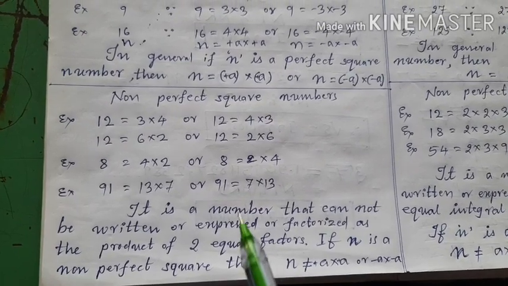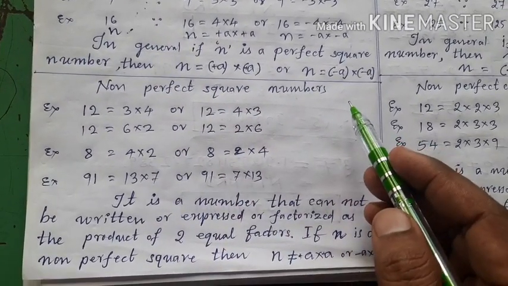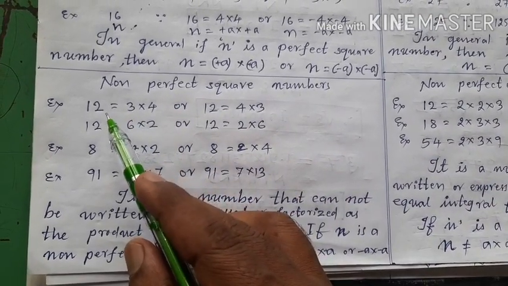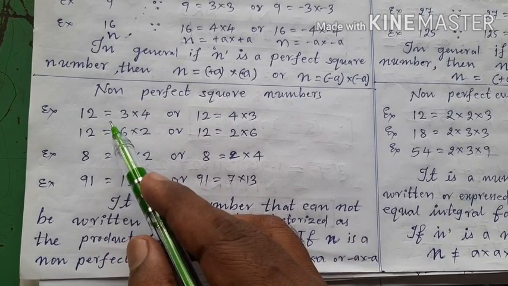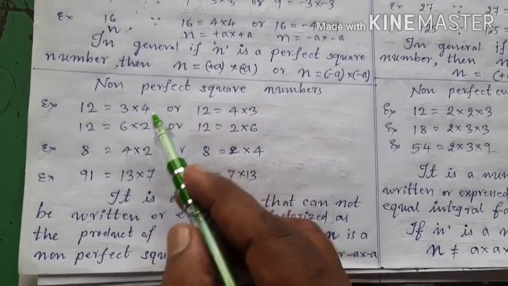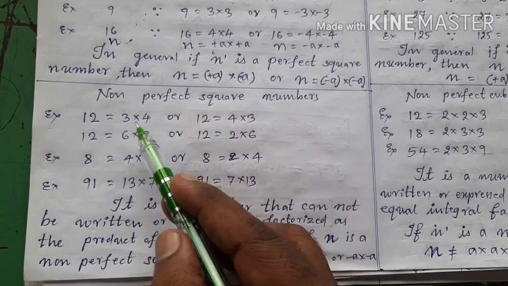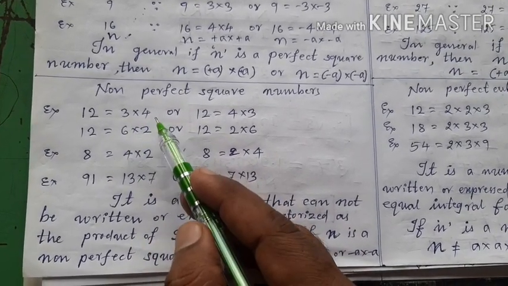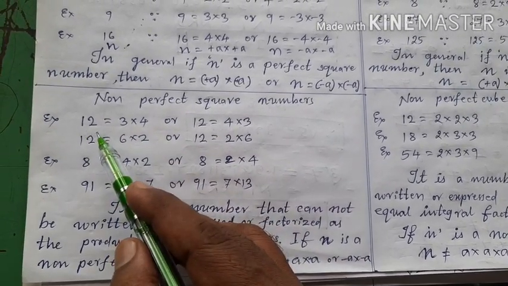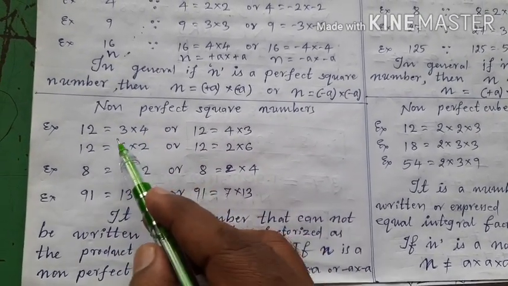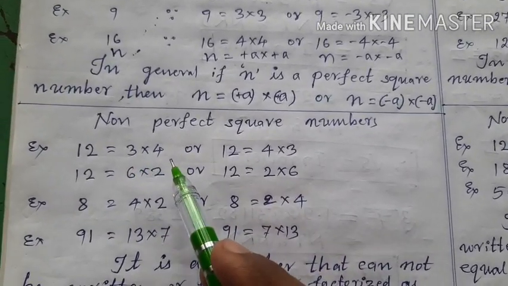Now children, let us come to non-perfect square numbers. Okay. Here 12 is a number and 12 is equal to the product of two factors or two integral numbers. What are those? 3 and 4. But are they equal numbers? No, they are different numbers. But here 12 is the product of 3 and 4, but 3 and 4 are not equal integers or equal integral numbers.